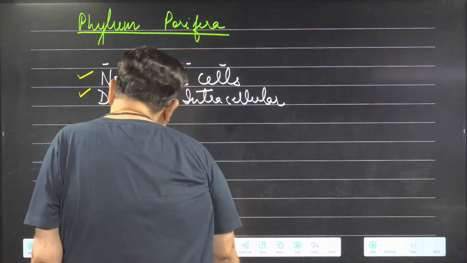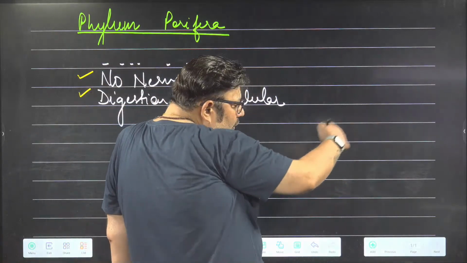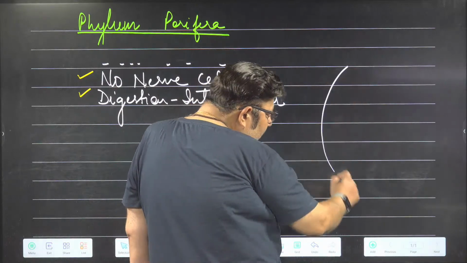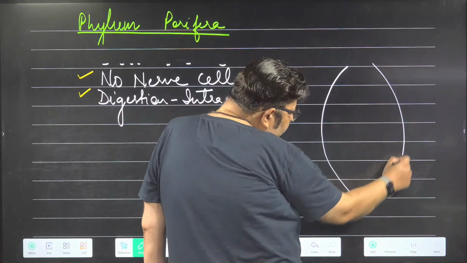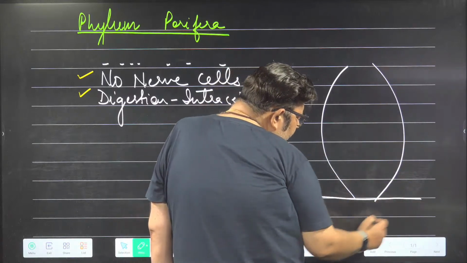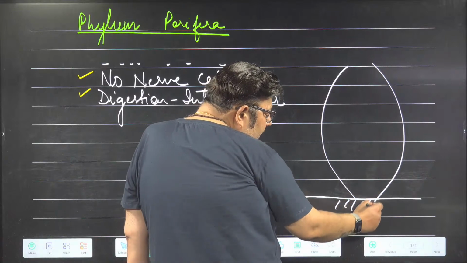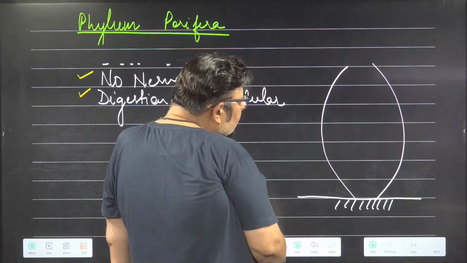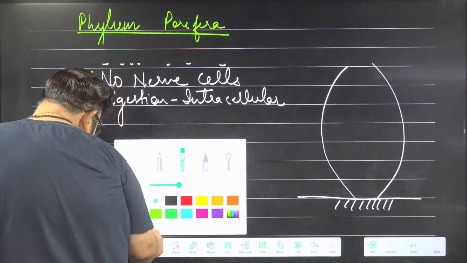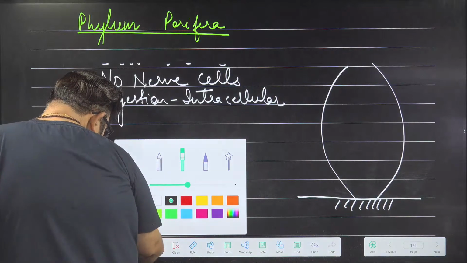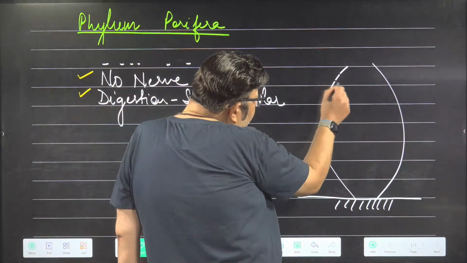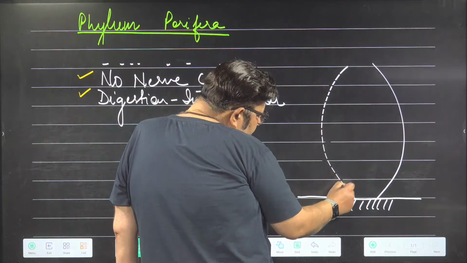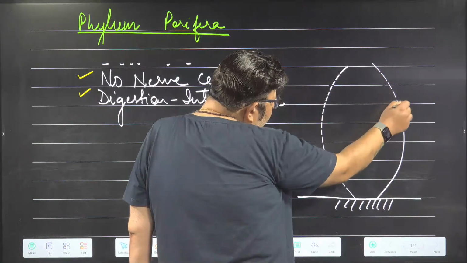For example, they have got a system of holes or pores on their body, right? On their body, there are many pores. One end of the body is fixed to the substratum. There are many pores, and these pores let the water enter into the main body cavity. Their body cavity is called spongocoel.